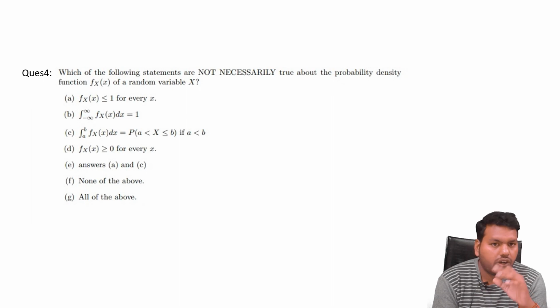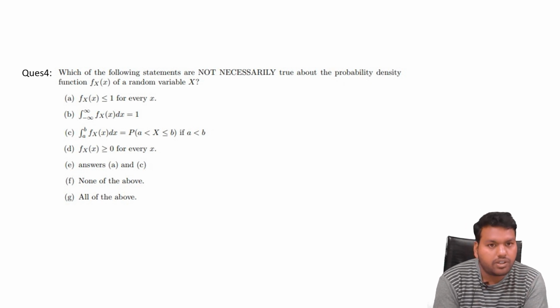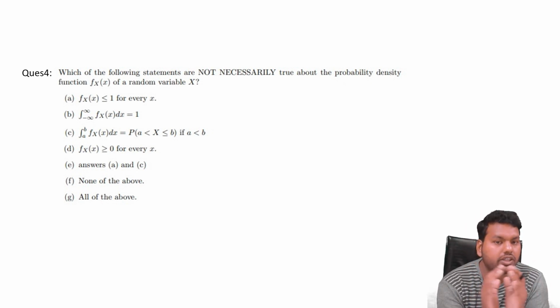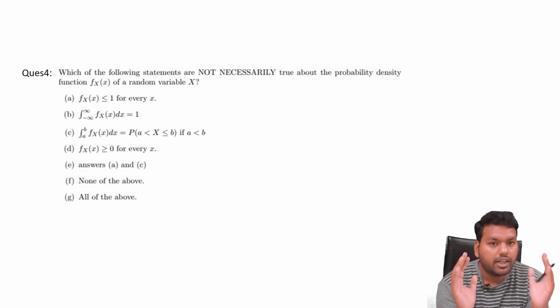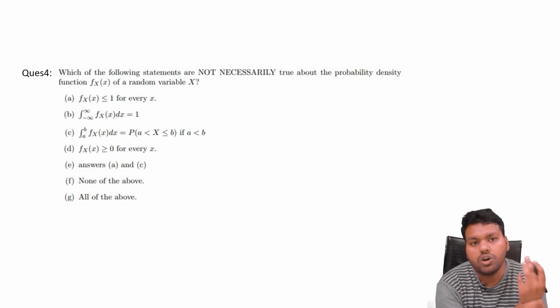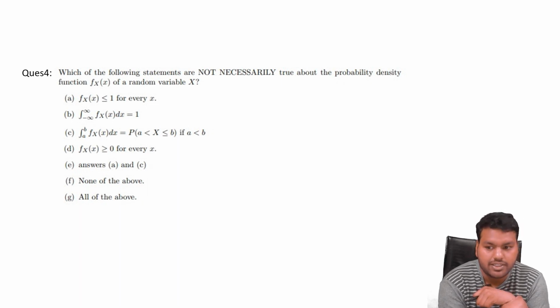For B, the integration, the total sum, should be 1 in the case of a continuous random variable. The third one is wrong according to the property, and the fourth says it is greater than or equal to 0, because the probability density function calculates the area in the interval between 2 points. A negative area doesn't make sense, so it should be greater than or equal to 0 for every x. So you can expect this kind of question in the screening test.